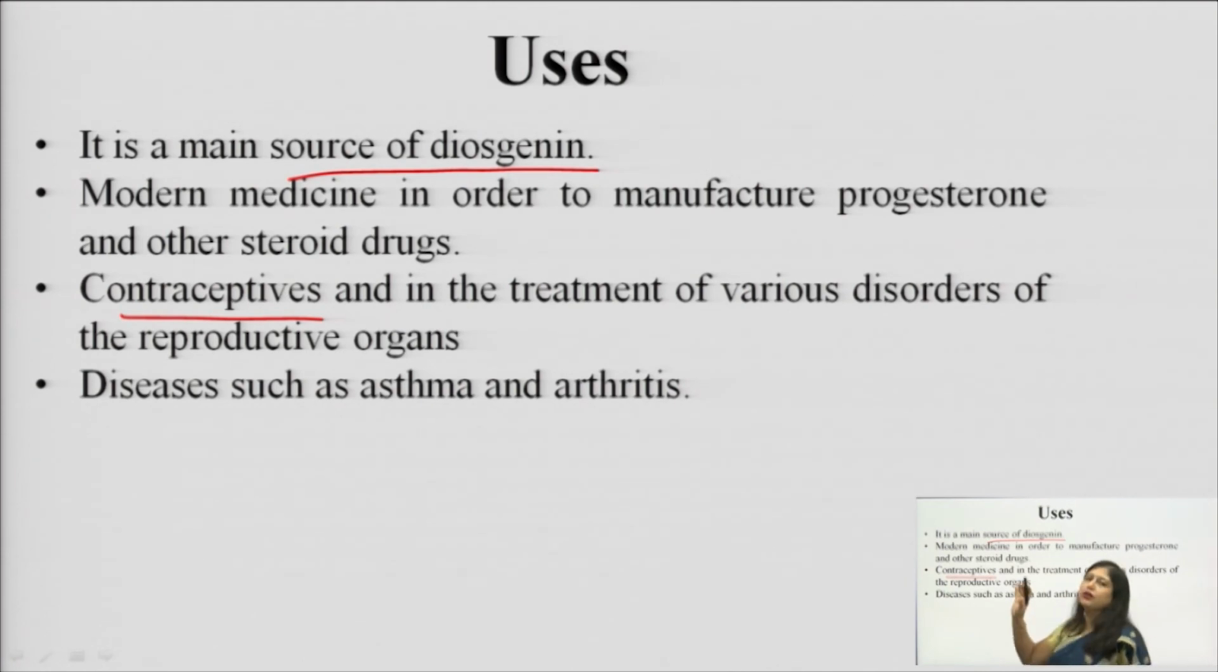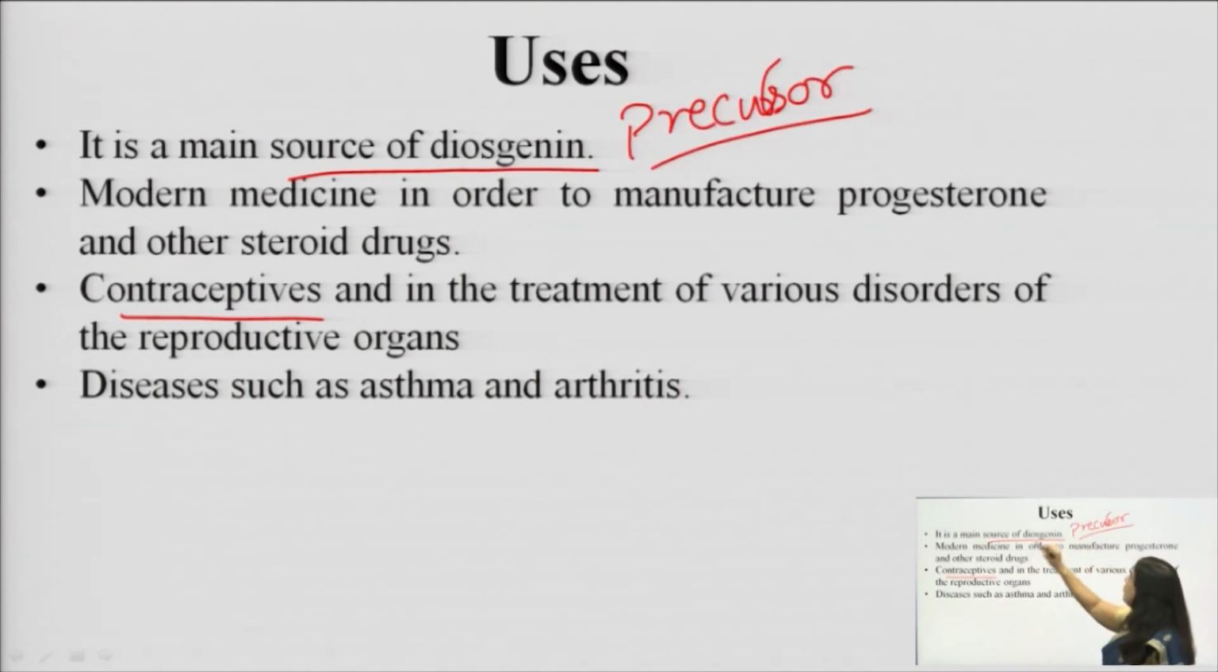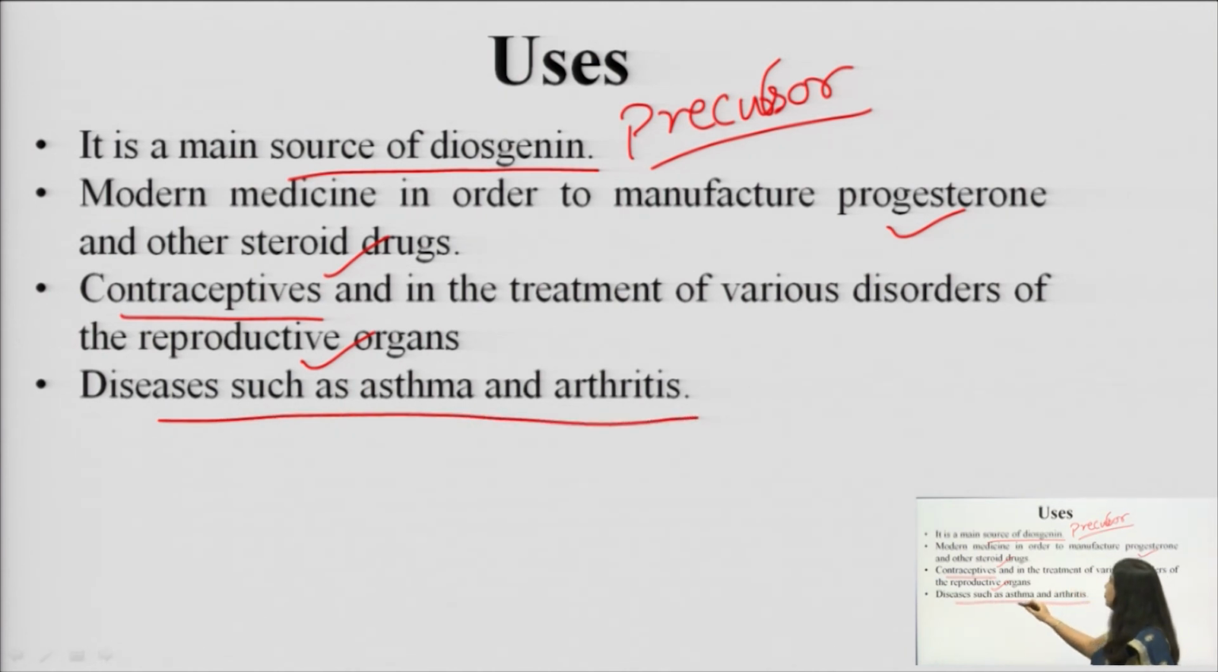So for the manufacture of such steroidal drugs, what is the precursor? The precursor is diosgenin. So the precursor of all this is diosgenin, because of which it is considered one of the most important drugs for synthesis of progesterone, other steroidal drugs, then various reproductive hormones which are important, all these are synthesized from diosgenin. And one traditional use is in the treatment of asthma as well as rheumatoid arthritis. So these are the main uses of diosgenin.